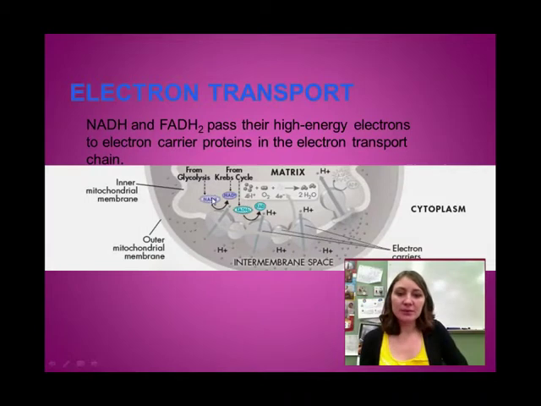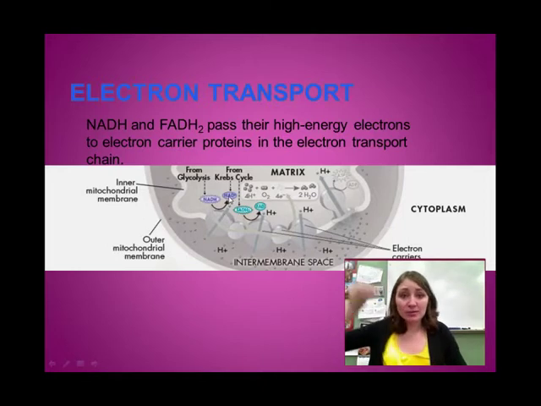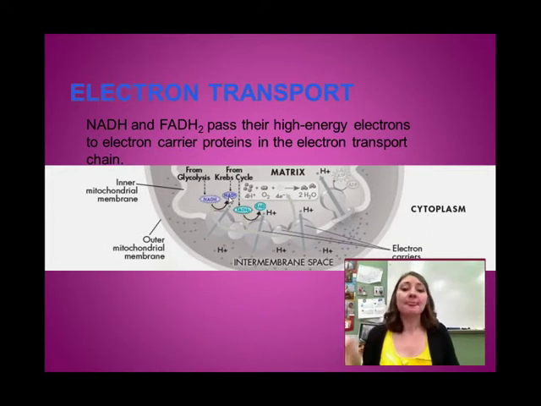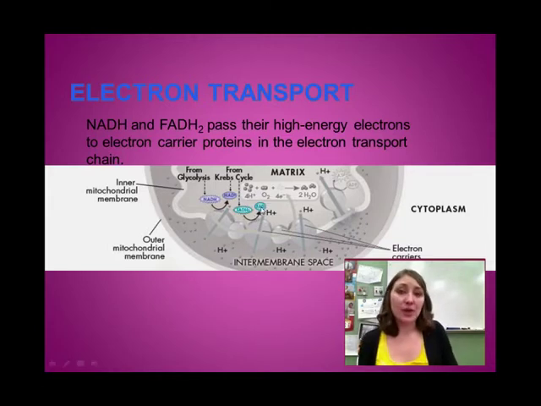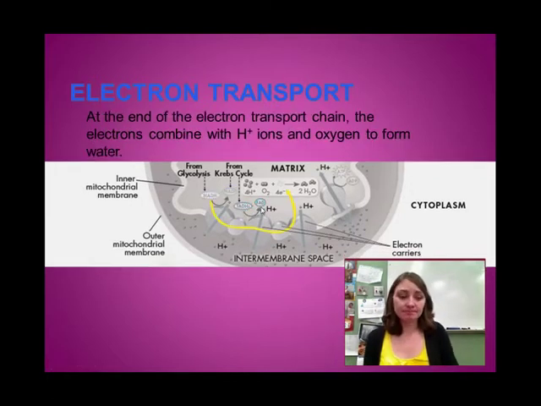Okay, so looking at more detail, NADH will drop off its high energy electrons and its hydrogen ion, forming NAD+. That goes back over to glycolysis. It goes back over to the Krebs cycle, where it's going to pick up more electrons to replenish that. FADH2 also drops off its hydrogen ions. It also drops off its electrons, and it turns back into FAD, which is going to travel back to the Krebs cycle, where it's going to pick up more electrons.